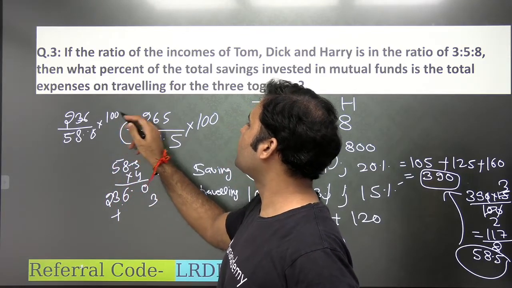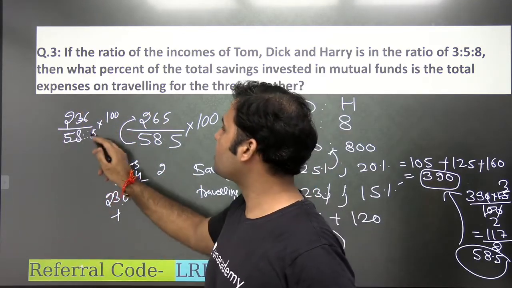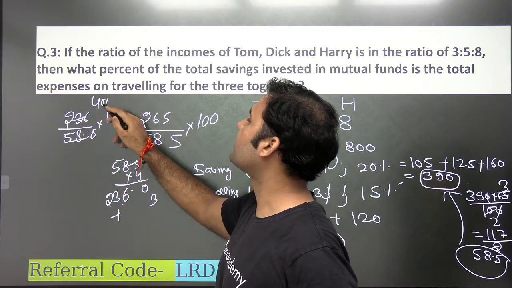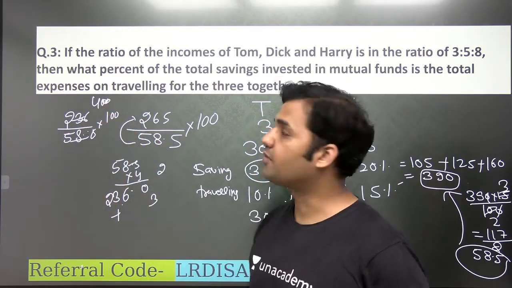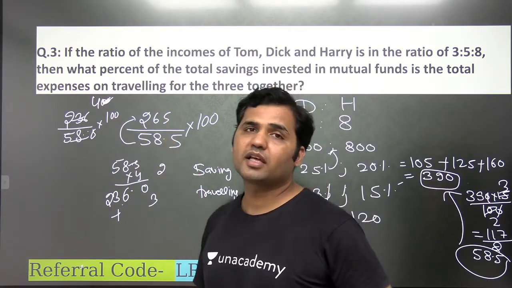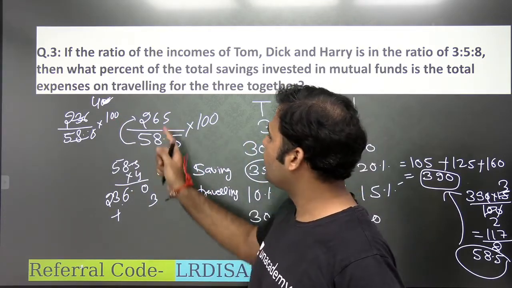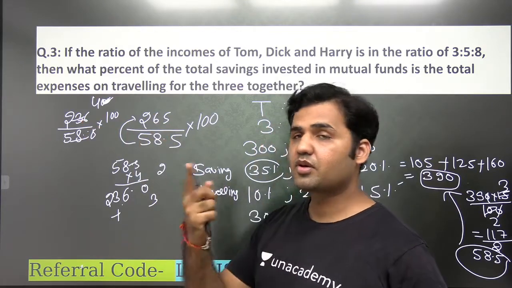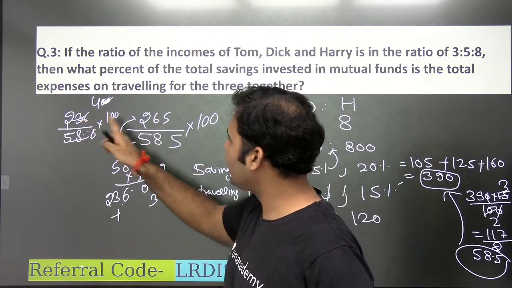If instead of 265 there would have been 236, my answer would have been 400%, right? My answer would have been 400%, but this value is more than 236, so the answer will be more than 400%. How much more is as compared to 236?